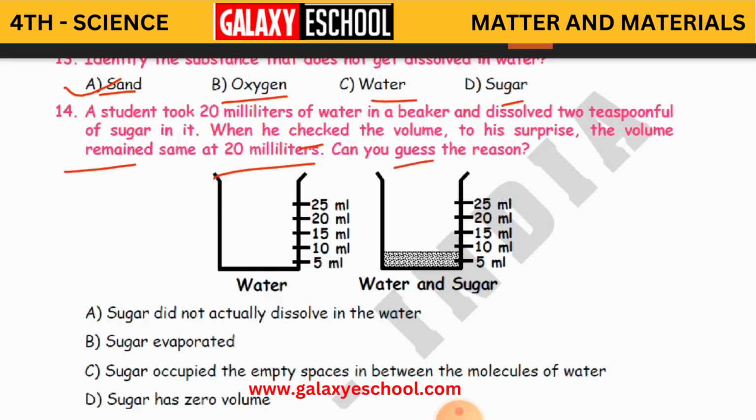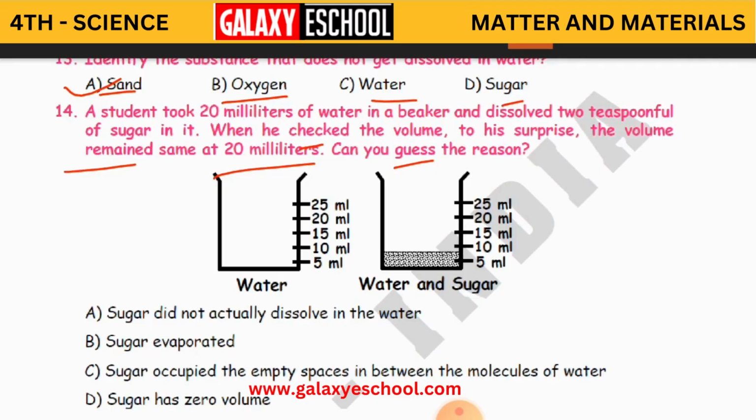See, you have taken water and you have added a little sugar, and that sugar is going to dissolve in the water. Because you have added something, you feel that the volume, that is the measurement of the water, is going to increase. But to your surprise, after measuring, the water remained the same. Before it was 20 milliliters, and after adding sugar also it is 20 milliliters. Now, why is this happening?